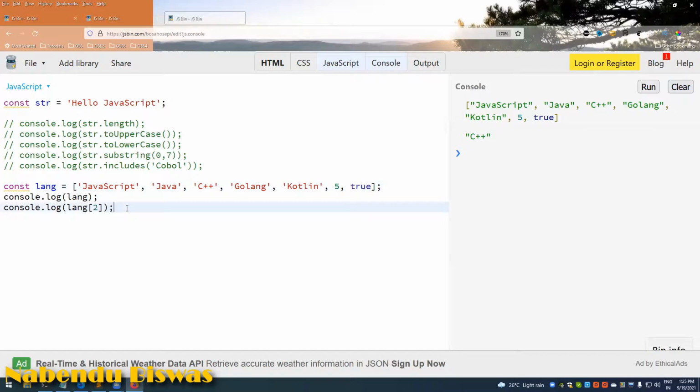Okay, so we can add something in an array like lang 3 equal to C, and console.log lang.